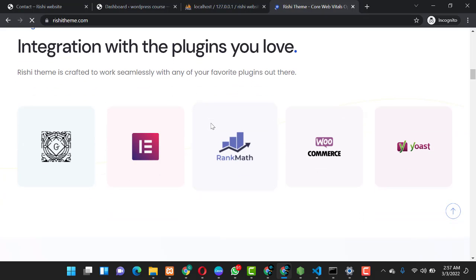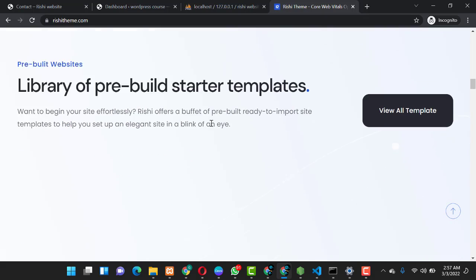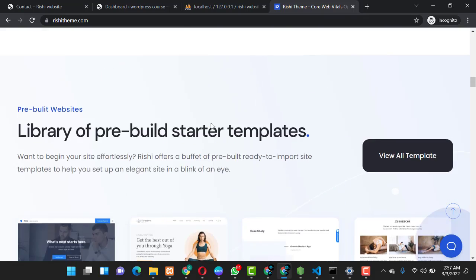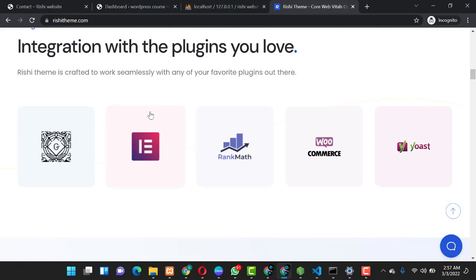Everything in this Rishi theme is very fast and reliable, and it comes with pre-built integrated plugins like the Gutenberg plugin, Elementor for site editing, Rank Math that can help to rank your data in your website, WooCommerce that helps when you are building a site related to product sales, and Yoast, which also helps with SEO for your products.